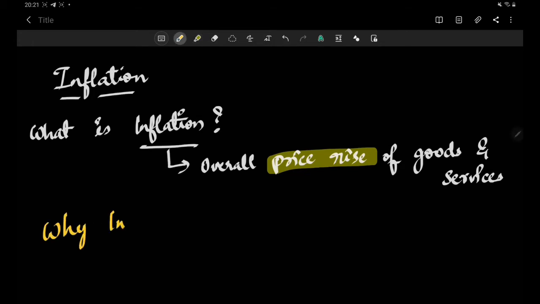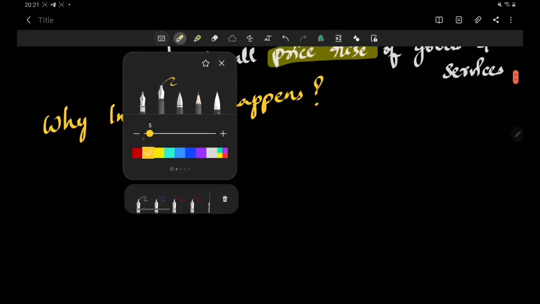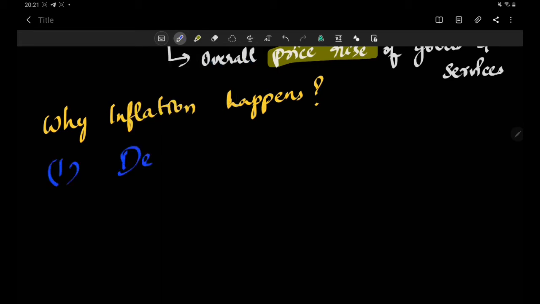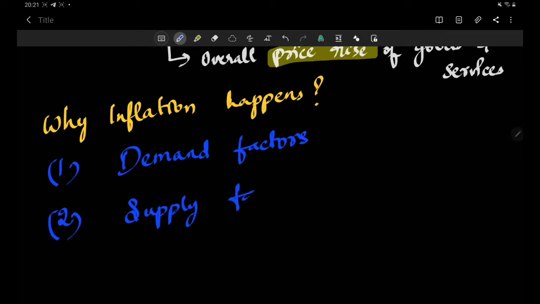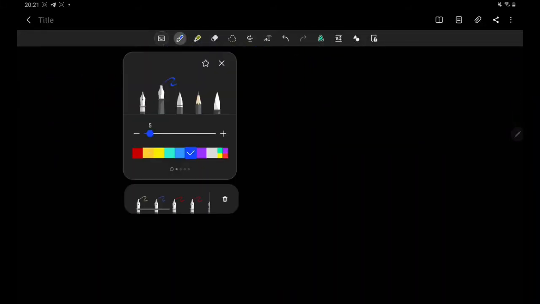Now, what causes this inflation? Why does inflation happen? We can say inflation happens mainly because of two reasons. First reason is due to demand factors. If there is too much demand, or too little demand for a particular good, then the price of the good changes, and we can say inflation has increased for that particular good. If there is too much supply or too little supply also, inflation increases. So we will see these two reasons one by one.